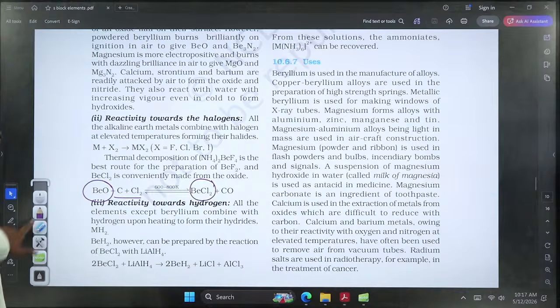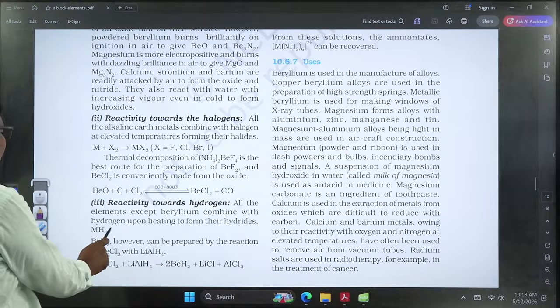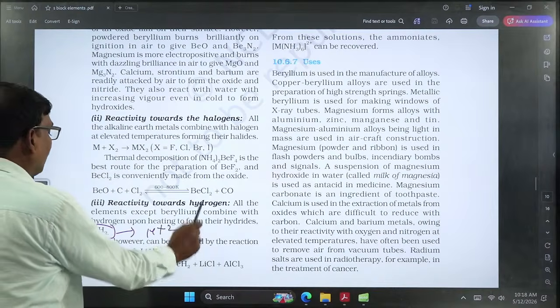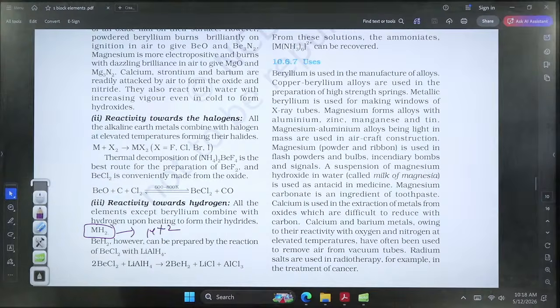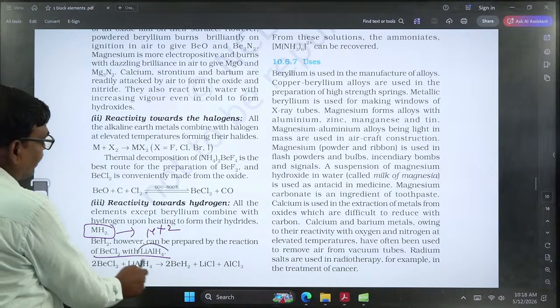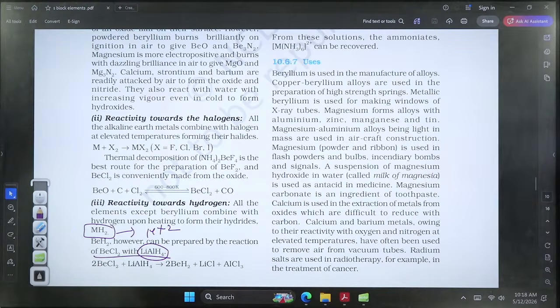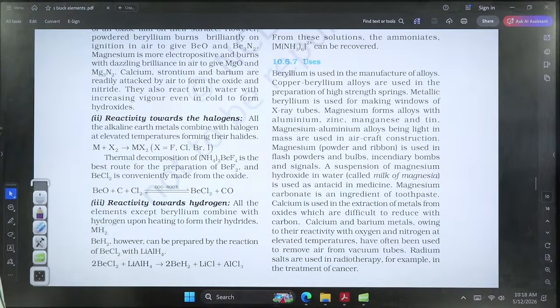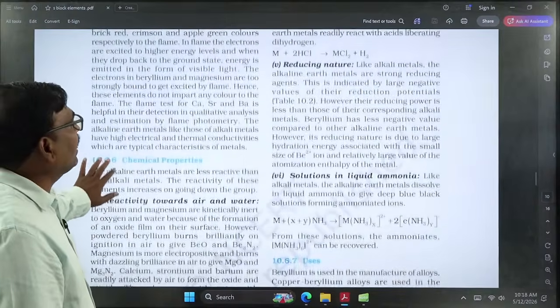Another reactivity is towards hydrogen. These group elements form hydrides of the type MH2. In these MH2 type compounds, the group element exhibits a +2 oxidation state. These hydrides can also be formed by the reaction of beryllium chloride with lithium aluminum hydride. We know that lithium aluminum hydride is a good reducing agent, especially in organic reactions. Here beryllium chloride will be reduced by lithium aluminum hydride to produce beryllium hydride. In this way we can prepare the hydrides.